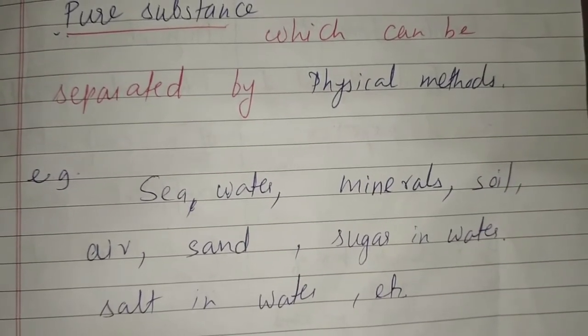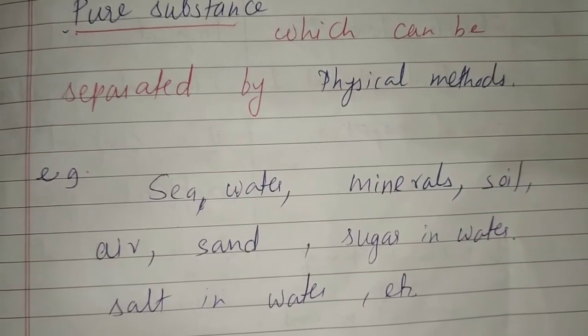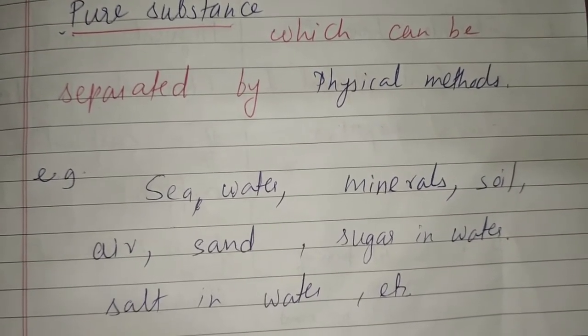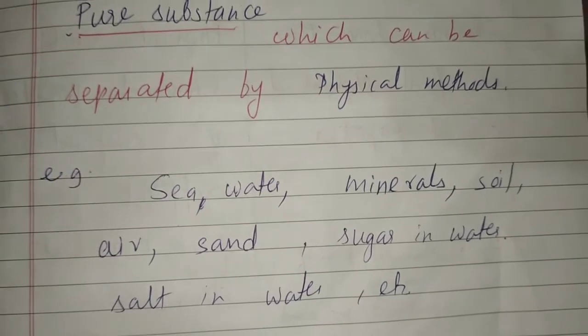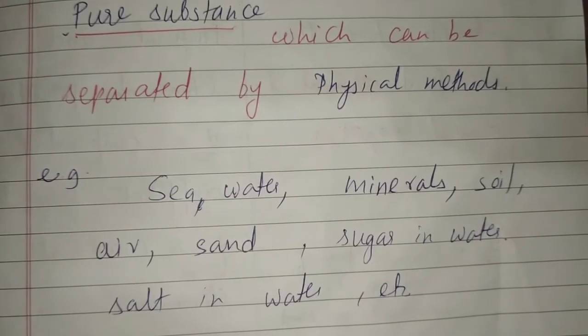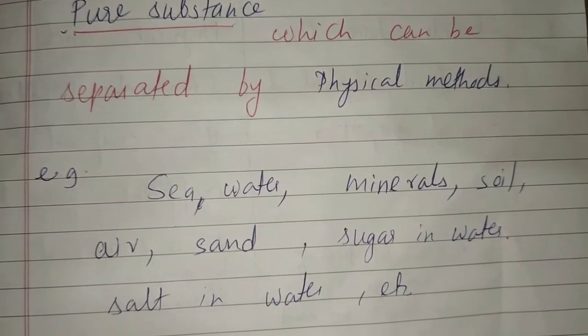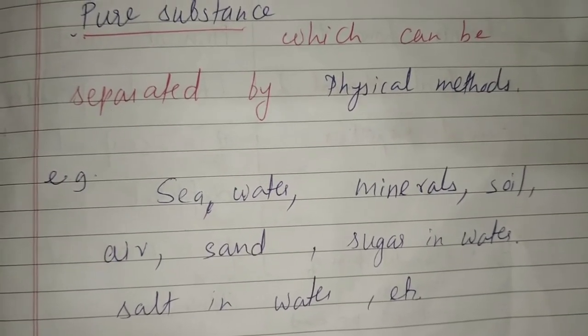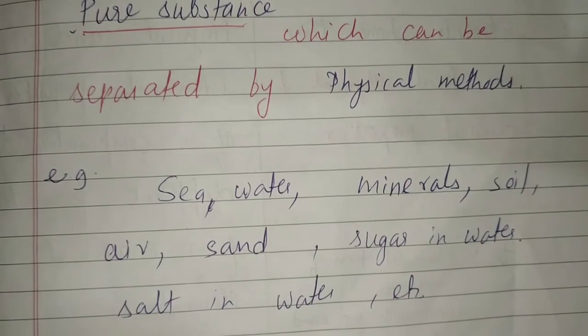For example, seawater. Seawater has salts, water and other minerals. Soil has different kinds of elements and compounds. Air has different kinds of gases. Sugar in water is not pure, because water as well as sugar are present, so it is a mixture. Salt in water, these are mixtures.